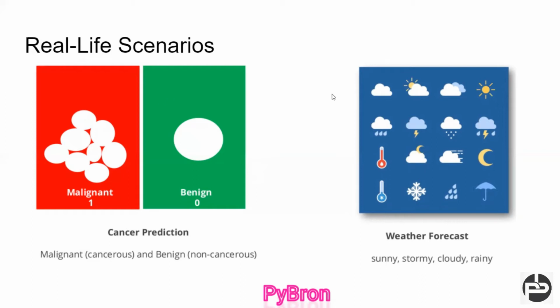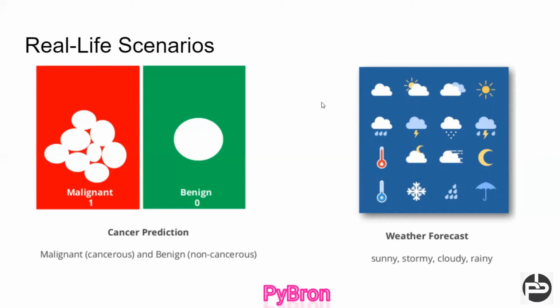And similarly, the weather forecasting domain also uses logistic regression. On behalf of different kinds of scenarios, they are going to predict whether the day will be sunny, or stormy, or cloudy, or rainy, right? So this is one use case. Yes, hope you understood this.